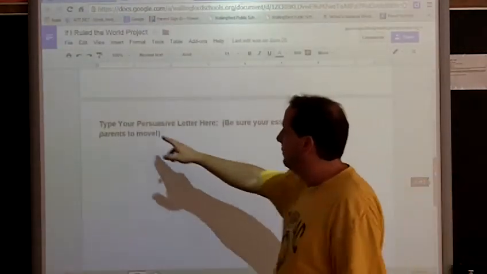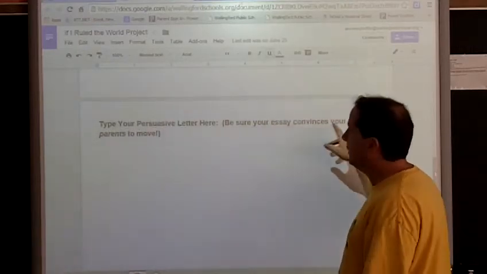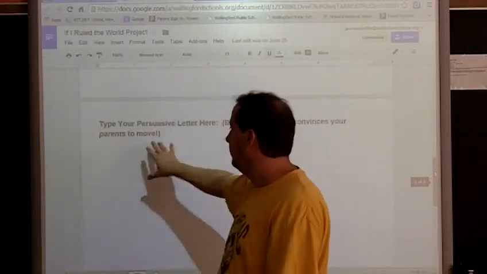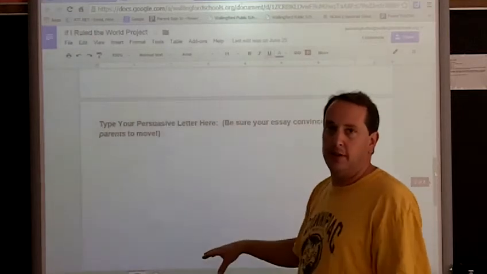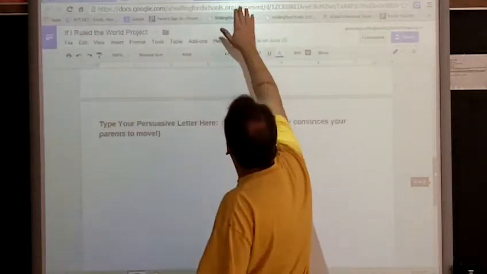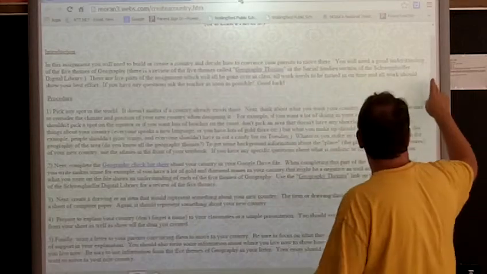It says right here, type your persuasive letter here. Be sure your essay convinces your parents to move, as a reminder. And you're going to write your letter right here. So, what are some of the things that you're going to be graded on again? What do you need to worry about?